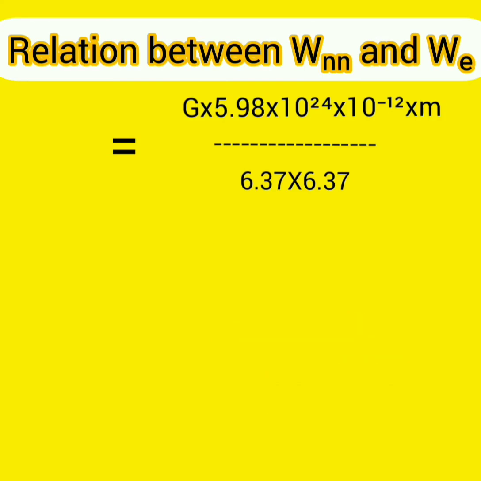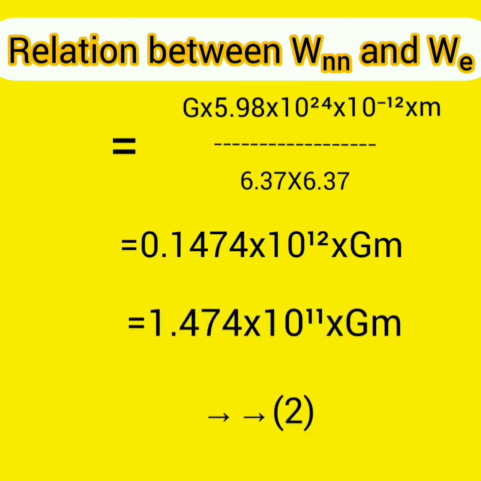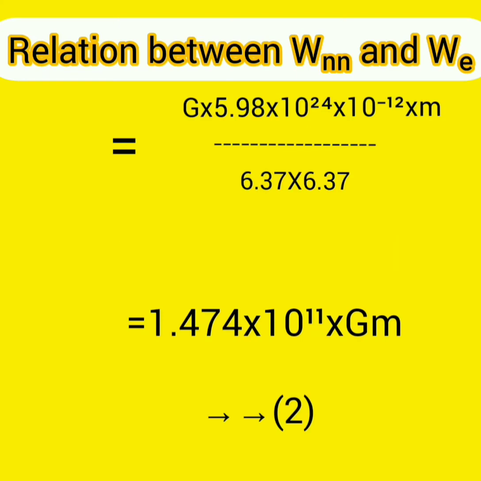That is equal to 0.1474 into 10 raised to 12. That means 10 raised to 24 into 10 raised to minus 2. That is equal to 10 raised to 12 G into m. That is equal to 1.474 into 10 raised to 11 into G into m. Put it as equation number 2.